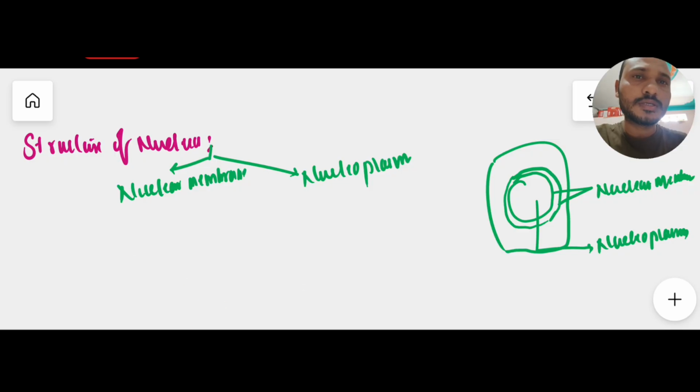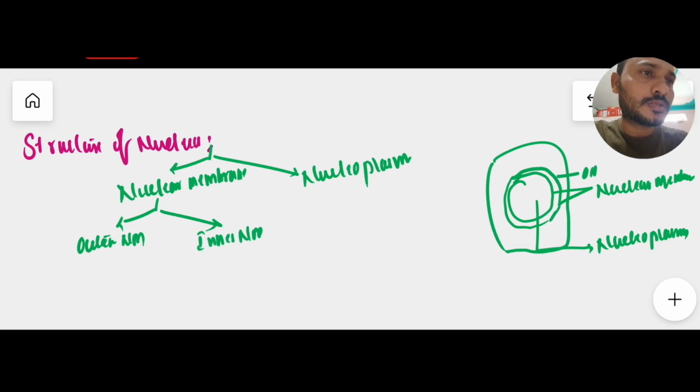Likewise, every nucleus has two important structures: the nuclear membrane and the nucleoplasm. Now, generally we have two nuclear membranes. What are they? The outer nuclear membrane and the inner nuclear membrane. So this is the outer nuclear membrane, and this one the inner nuclear membrane.